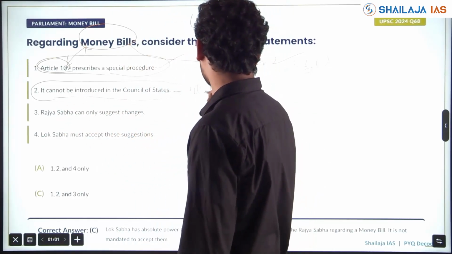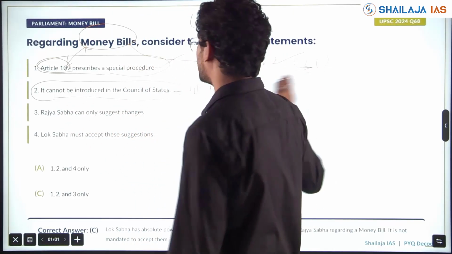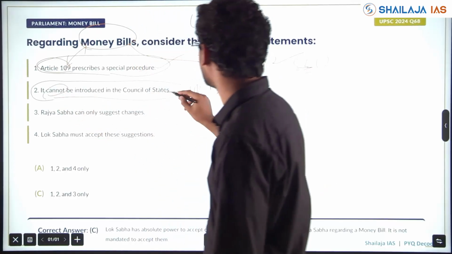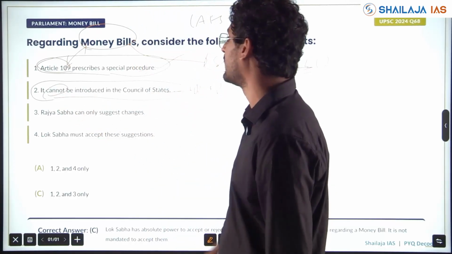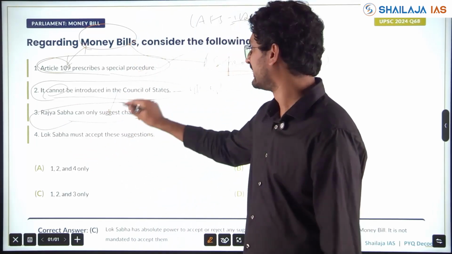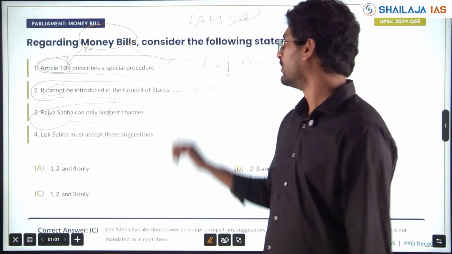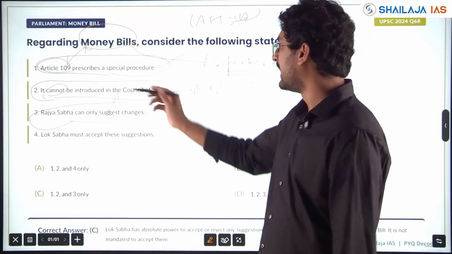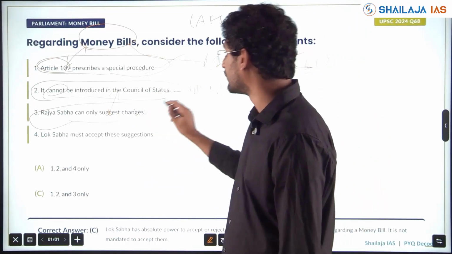Yes, it cannot be introduced. This statement is correct. Rajya Sabha can only suggest changes. Same thing. It cannot be introduced in Council of State. Only Lok Sabha it can be, and it has not much power in Rajya Sabha. So this is also right.